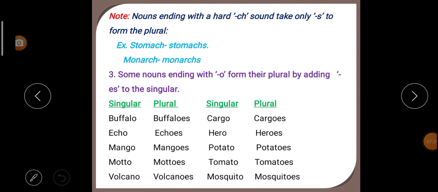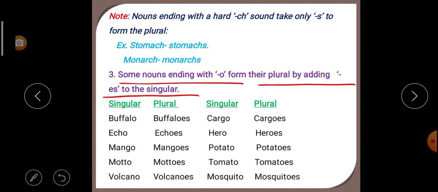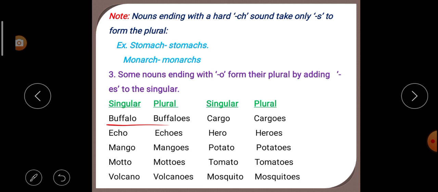Some nouns ending with o form their plural by adding es to the singular. That means some of the nouns which are ending with o, how do they form their plural? By adding es to the singular. Look at the examples below here.